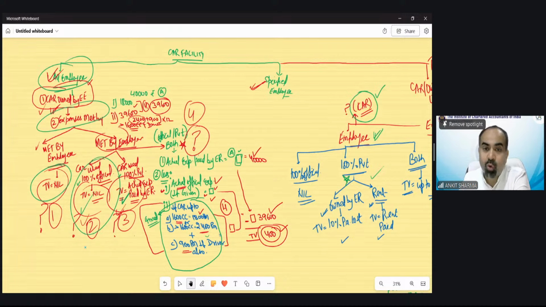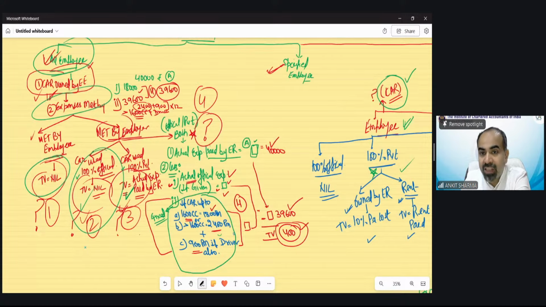If it has been used for both purposes, then take the total expenses paid by employer. Out of this value, the higher of these two values we have to reduce: the actual official expenses if given in the question, or a fixed value, up to 1600cc, 1800 rupees per month, more than 1600cc, 2400 rupees per month, and if a driver is allotted, 900 rupees per month. So this value or the actual official, whichever is higher, needs to be reduced out of my total value. Balance would be my taxable value. This would be a case and only taxable in both categories of employee.